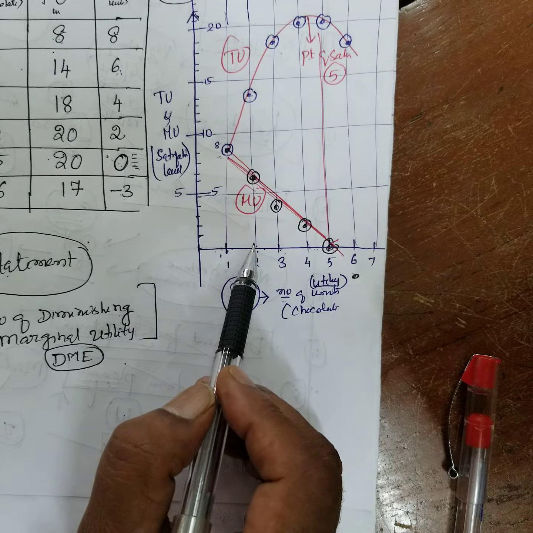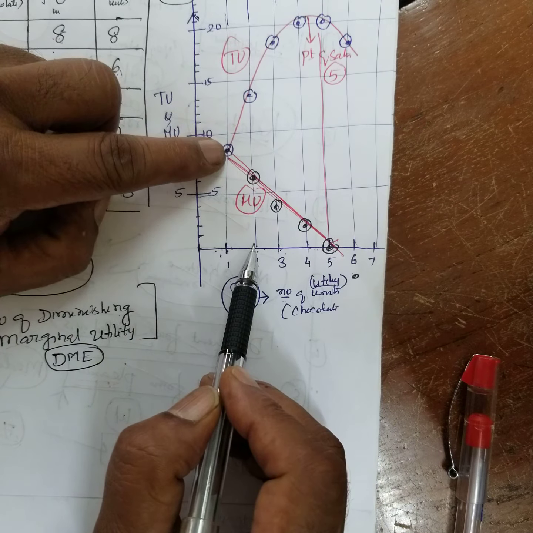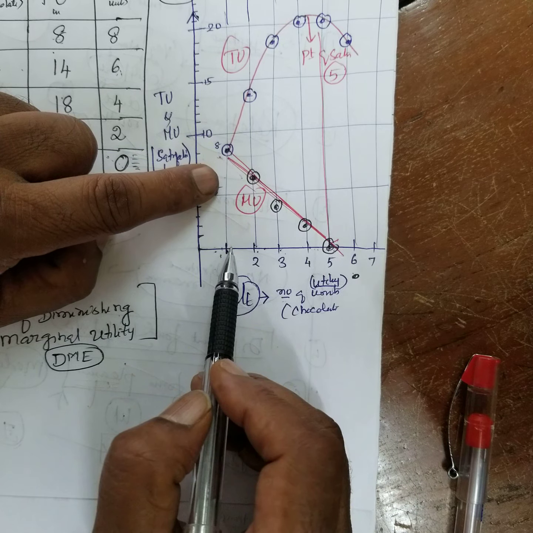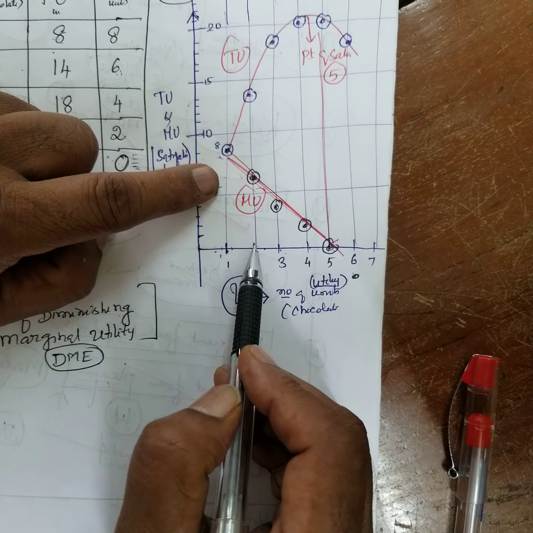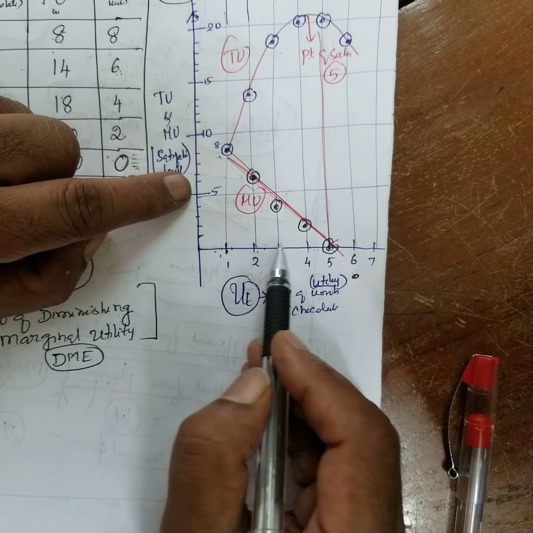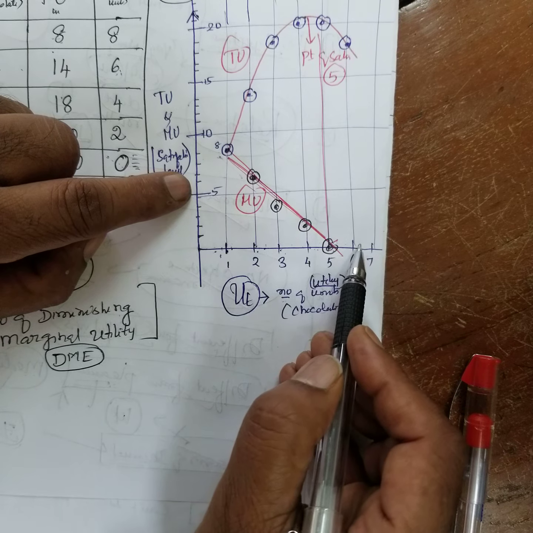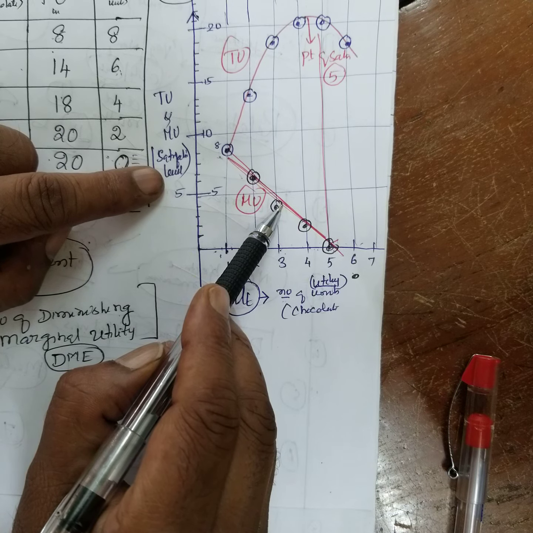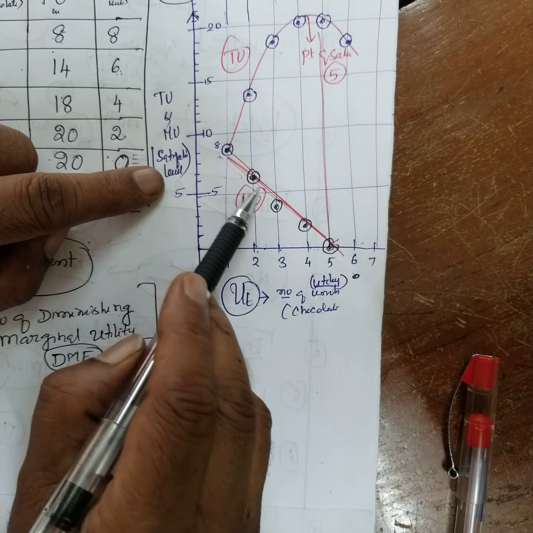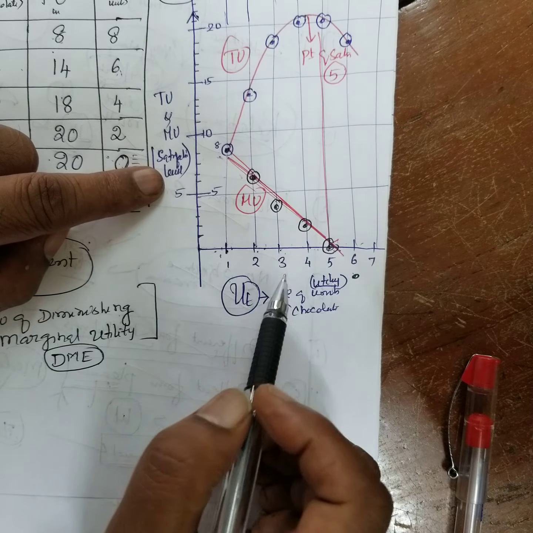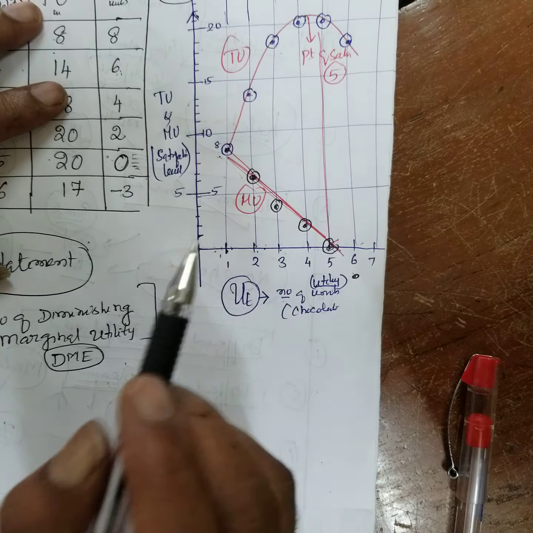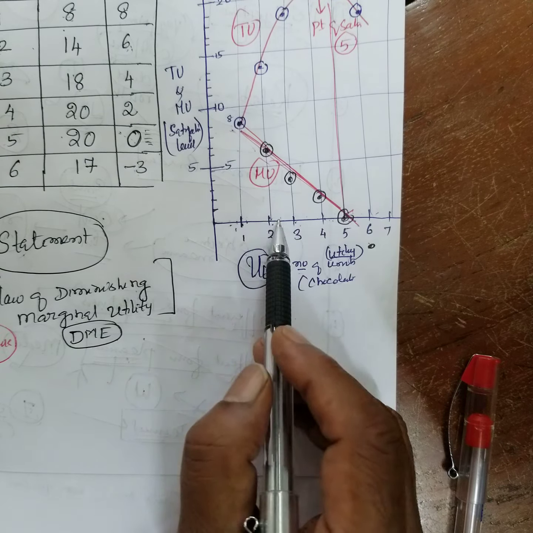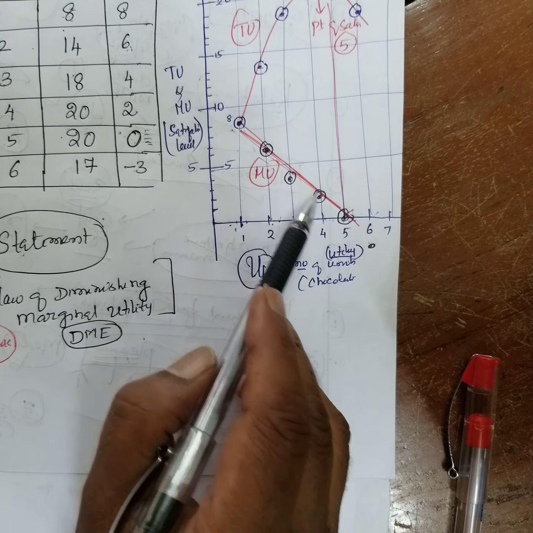For every 1 unit, the marginal utility diminishes. That means when other things are constant, as the number of units of the commodity consumed increases, the marginal utility of that commodity diminishes. That's all. You understood? This is very, very important.